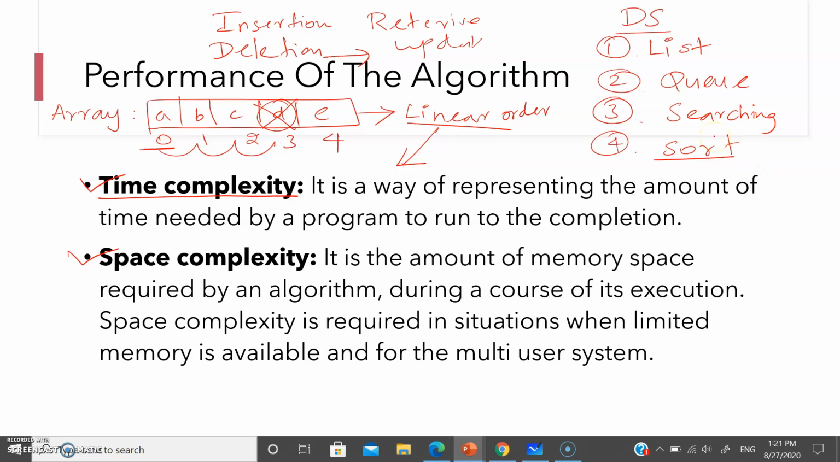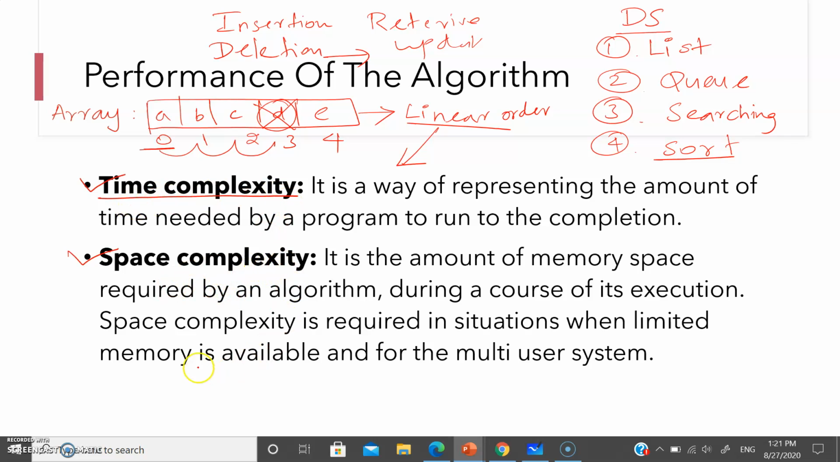Okay, so time complexity is nothing but, while you are trying to insert data, update data, retrieve data, or delete data, in which order it is going to work and how much time it is going to take. That is what we call your time complexity.